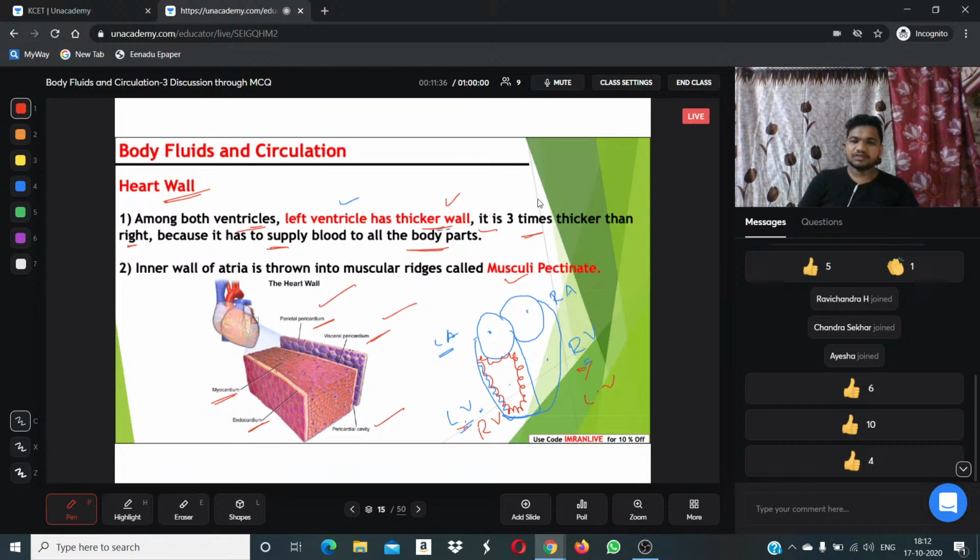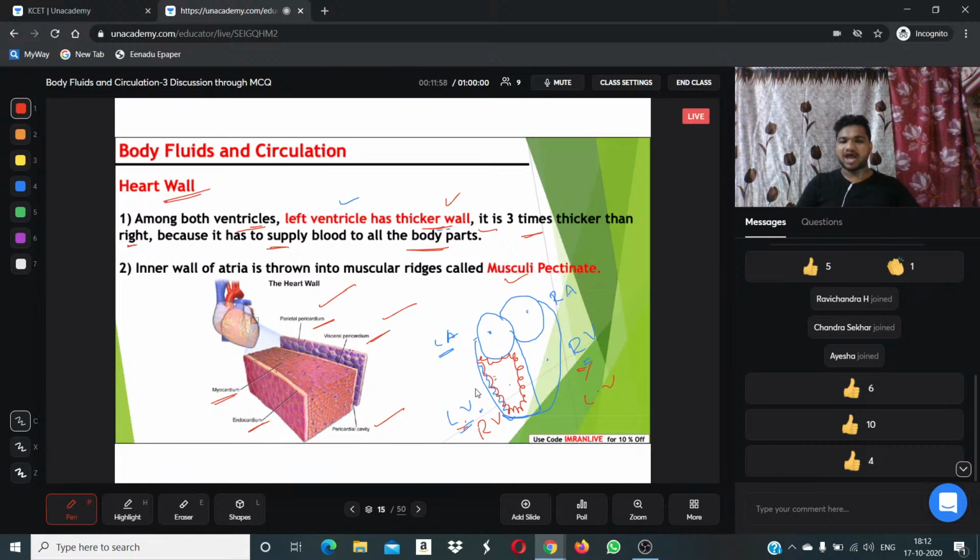Clear? The left ventricle has a wall three times thicker than the right ventricle. To supply more blood to the entire body, the left ventricle takes complete responsibility for sending the blood to all body parts. Right? That is the reason it has a thick wall.